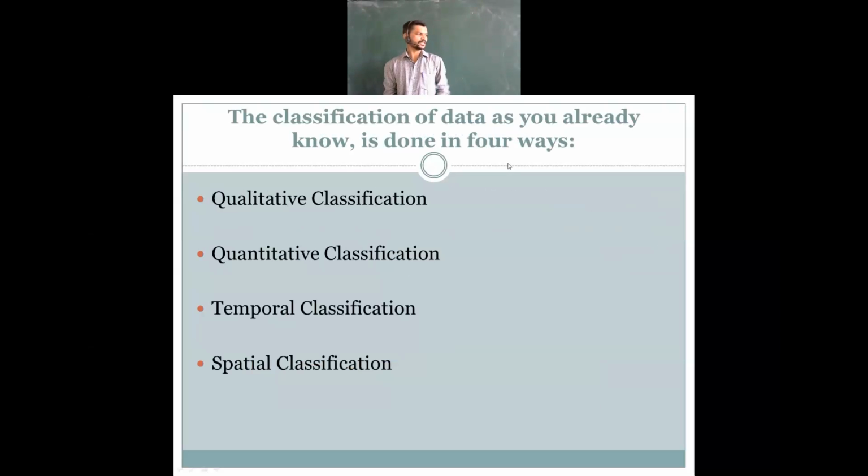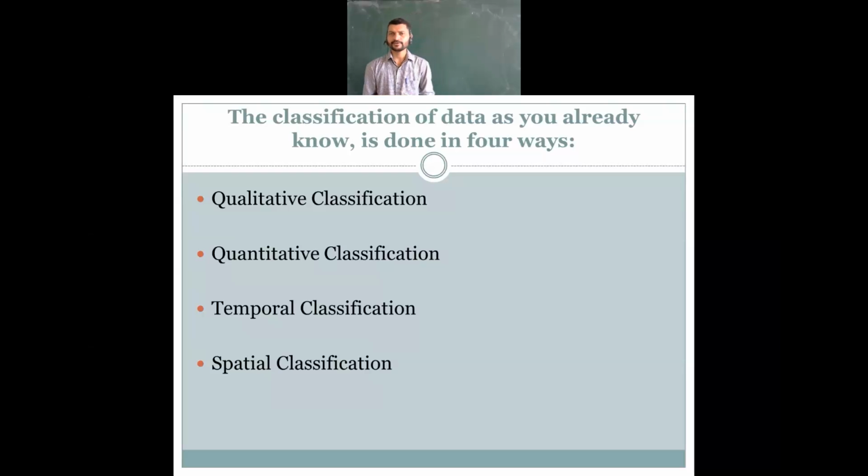So classification of data, everyone knows that we have already done it. Most probably you know that it is qualitative classification, then quantitative classification, temporal classification, and spatial classification.